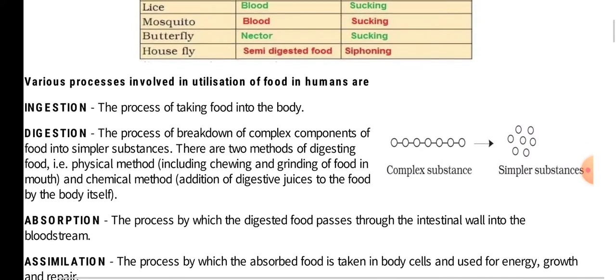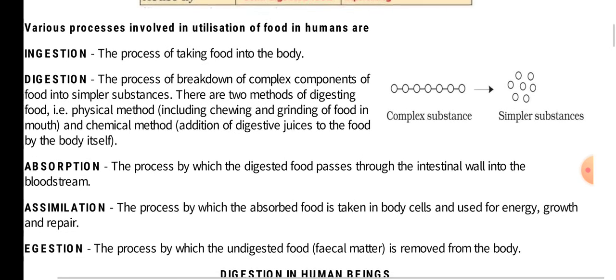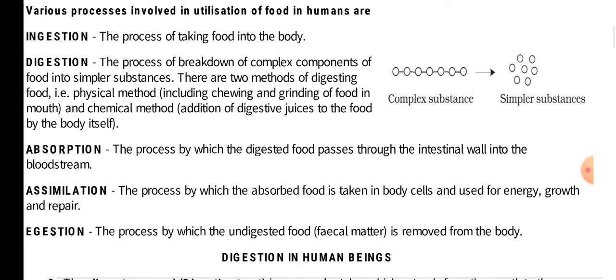Now, for various processes which are involved in the utilization of food, there are specific steps which are followed. This is specifically mentioned for human beings, but these steps are applicable to all types of organisms having a nutrition process in their body. Ingestion, where the food intake will be considered, how the food is taken in the body. Digestion, it is the process of breakdown where the complex components are broken down into simpler substances.